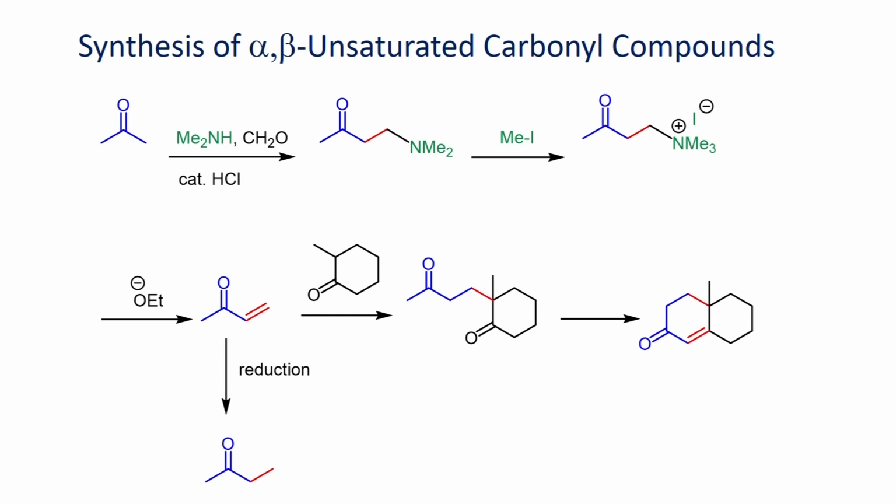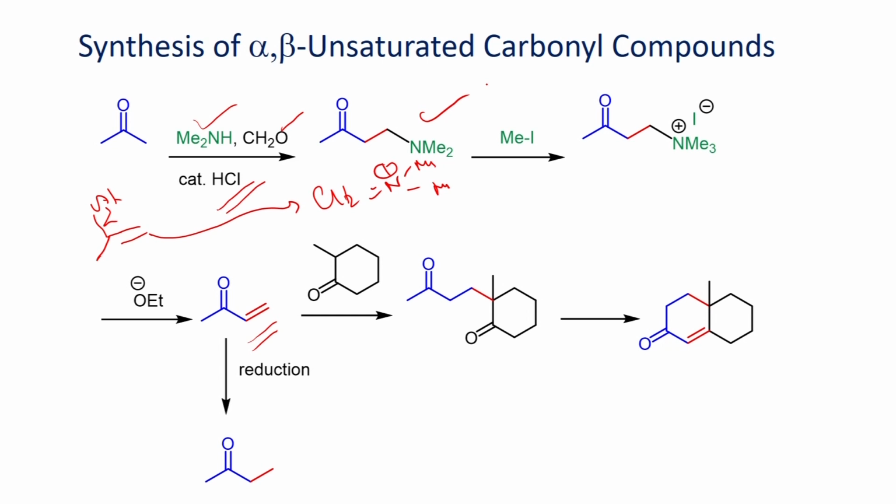Here the application of the Mannich product for the formation of alpha beta unsaturated compound is shown. Reaction of formaldehyde with dimethylamine in the presence of a catalytic amount of HCl can give this salt, which can undergo reaction with this enol. You can get this Mannich product.